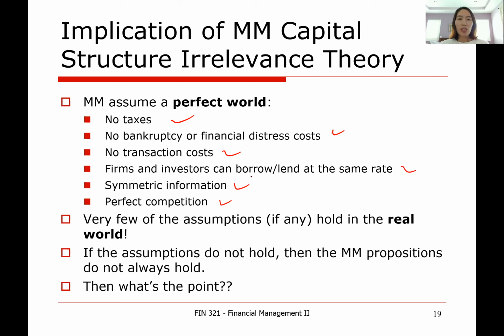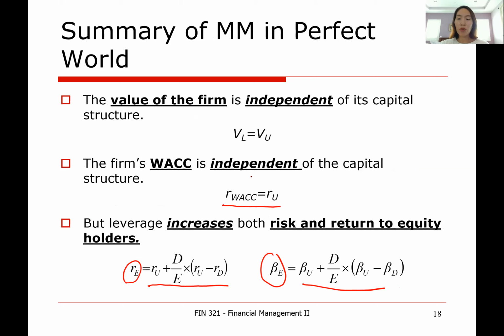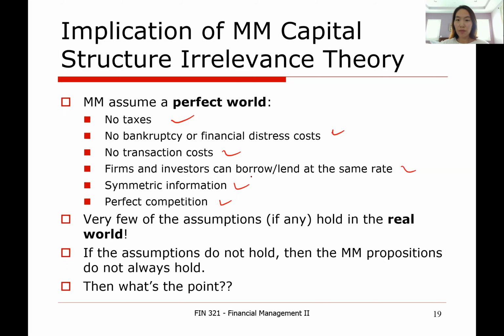Looking at each of these assumptions, very few, if any, hold true in reality. Well, what does that mean? If any of these assumptions does not hold true, then this nice and beautiful outcome may not be achieved.